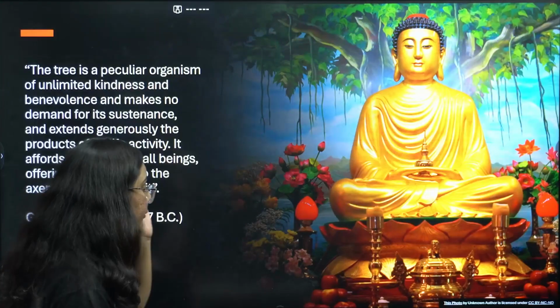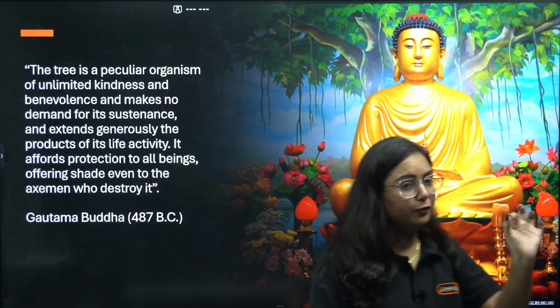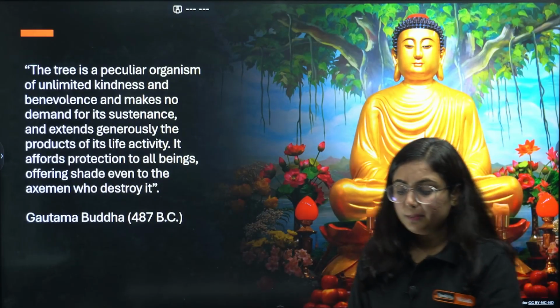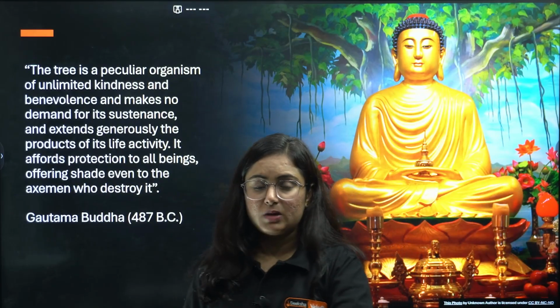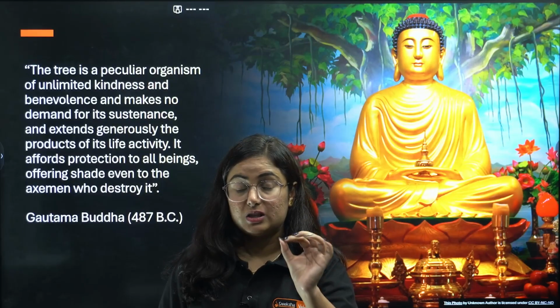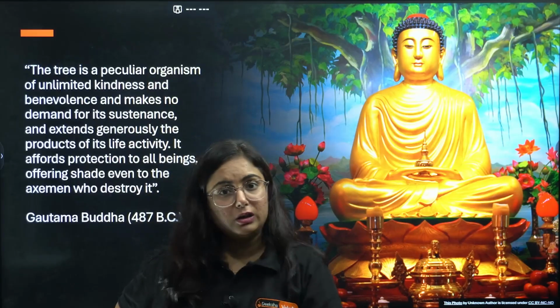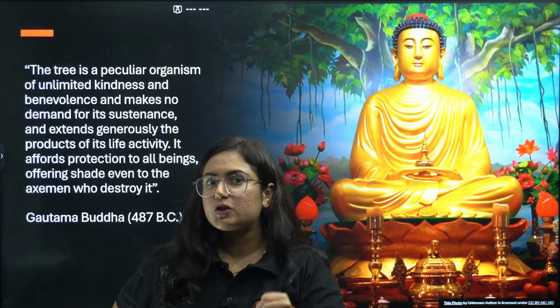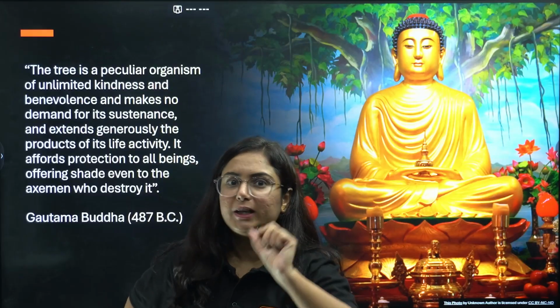Moving to the chapter, we will start the chapter with a quote of Gautam Buddha. Gautam Buddha, the propounder of Buddhism, a new ideology to the world which talks about non-violence in its respect. As the chapter is forest and wildlife, we know what is the role of forest and wildlife in humans' life. Definitely, we are interdependent on each other, but the ratio of dependence by humans on the forest and wildlife is quite more. We need to accept the fact that.